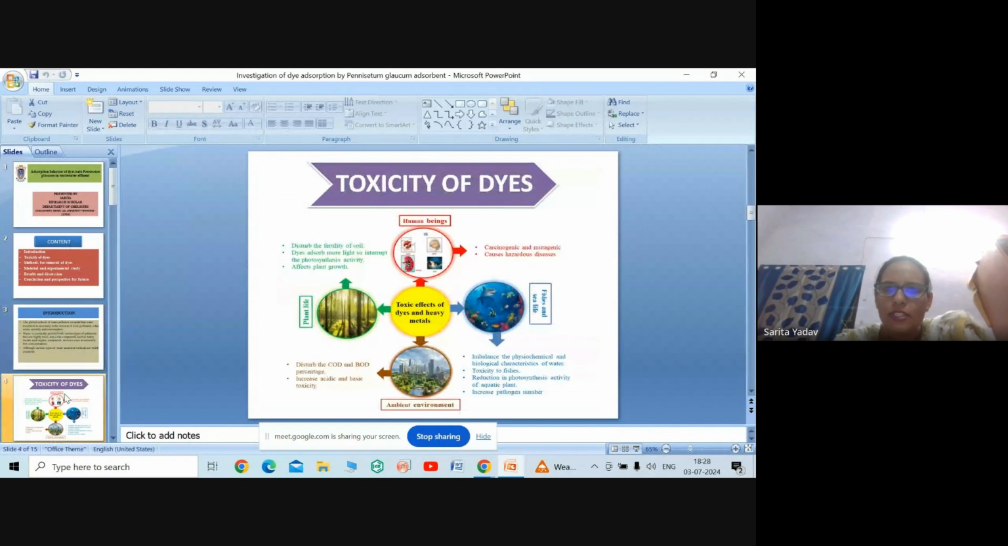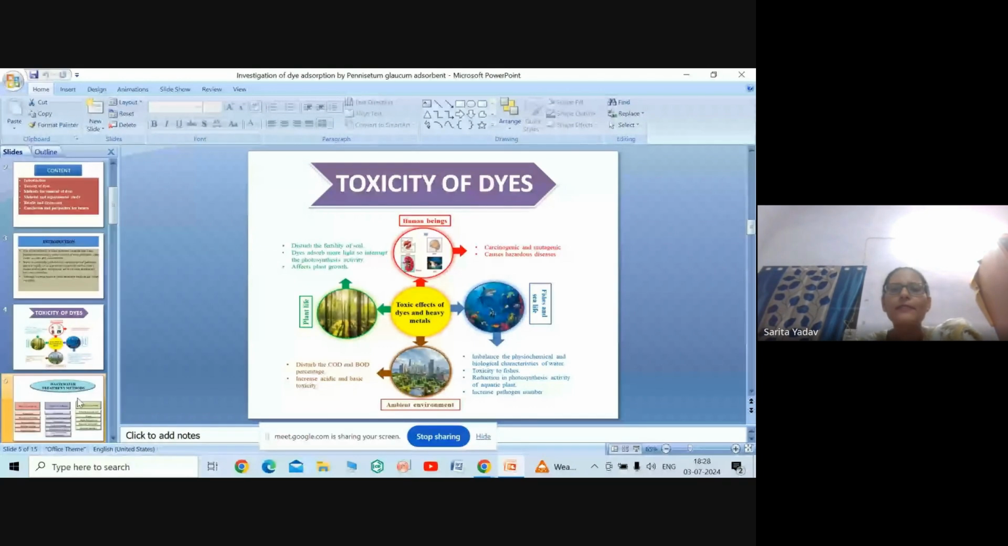Our next topic is toxicity of dyes. As we know, the dyes disturb the whole ecosystem. They disturb the fertility of soil. Dyes absorb more light, so they interrupt the photosynthesis activity and affect plant growth. These are carcinogenic and mutagenic, causing hazardous diseases. They disturb the COD and BOD percentage, increase acidic and basic toxicity, and imbalance the physicochemical and biological characteristics of water. Toxicity to fish, reduction in photosynthesis activity of aquatic plants, and increase in pathogen number.